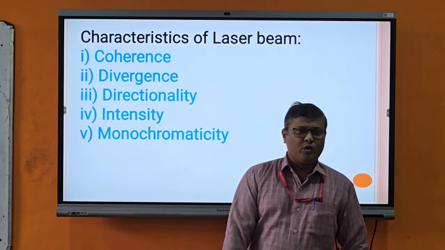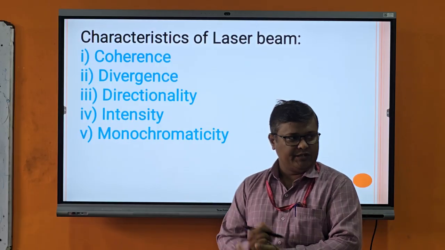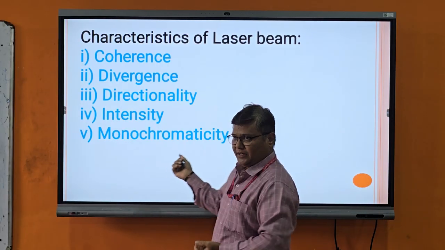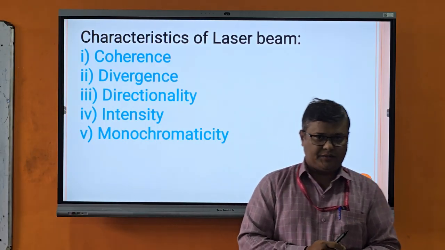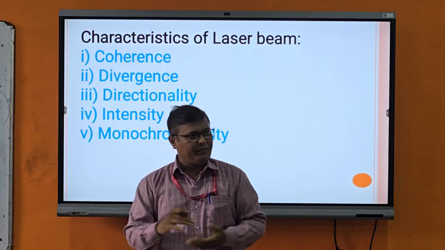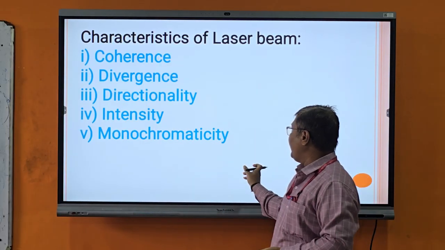Monochromaticity. Monochromaticity means a single color and single frequency. The laser light is a single color and single frequency. Therefore, laser light is highly monochromatic. And ordinary light has different colors and different frequencies.